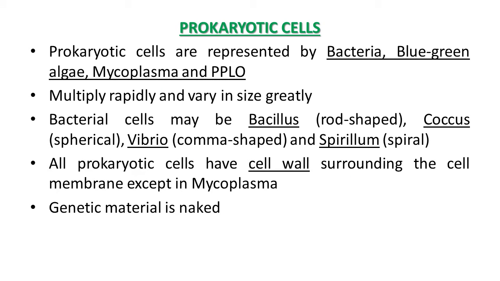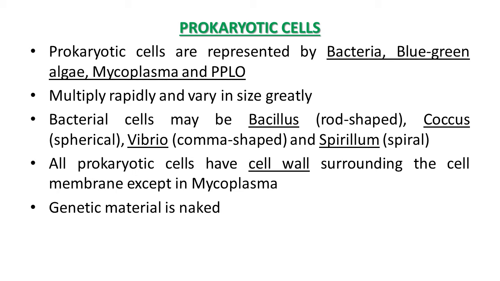Now let's study about the prokaryotic cell. We know very well prokaryotic cells are primitive cells. Comparatively, eukaryotic cells are higher or advanced cells. Prokaryotic cells are represented by bacteria, blue-green algae, mycoplasma and PPLO.